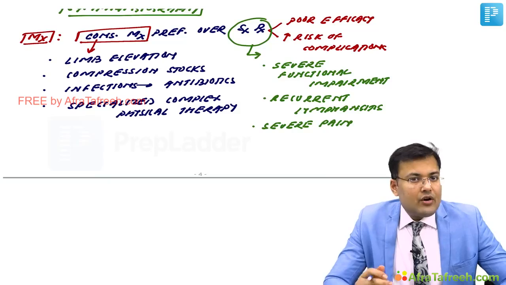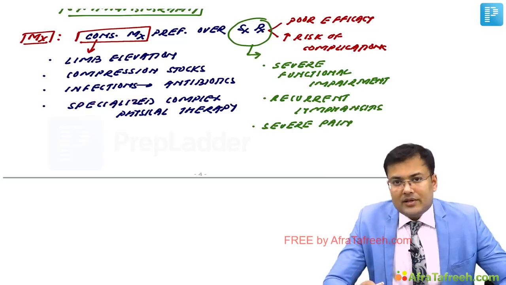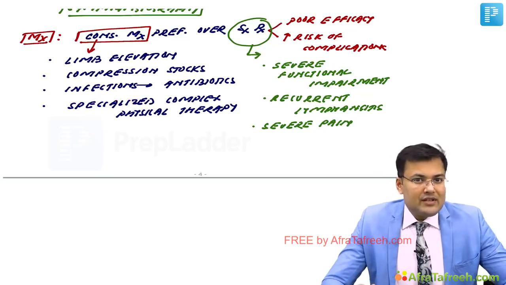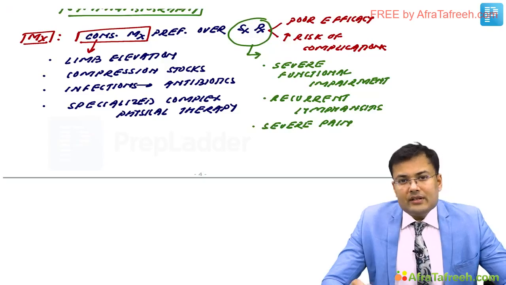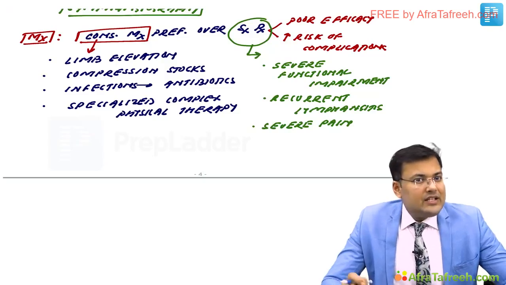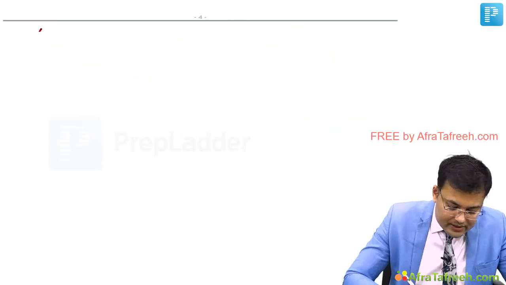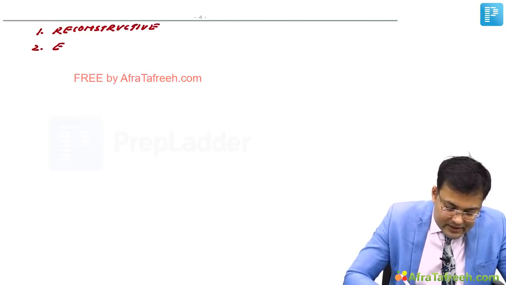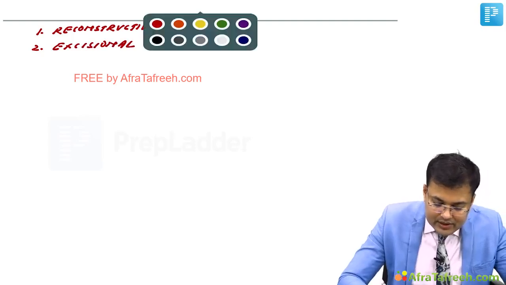One is known as reconstructive operations and the second is excisional operations. So reconstructive operation, as the name suggests, we perform the reconstruction, and in excisional operations we perform the excision. See how it's done? Surgical treatments are first reconstructive and the second is excisional. Okay, it's very easy to understand.